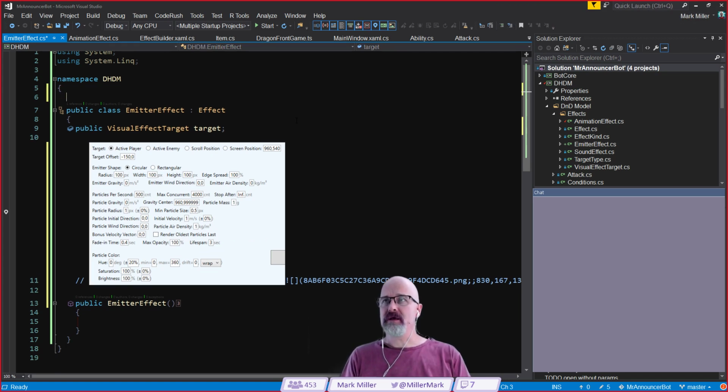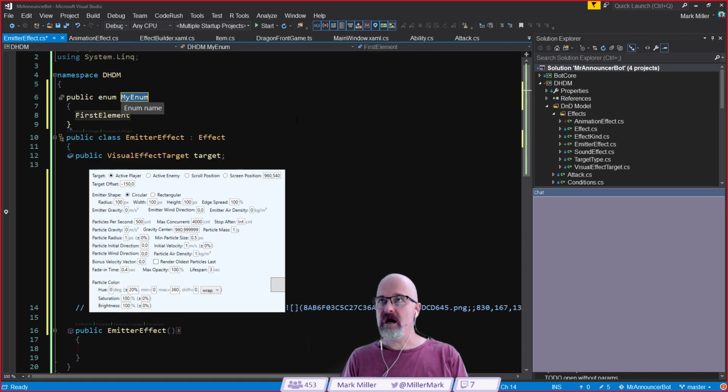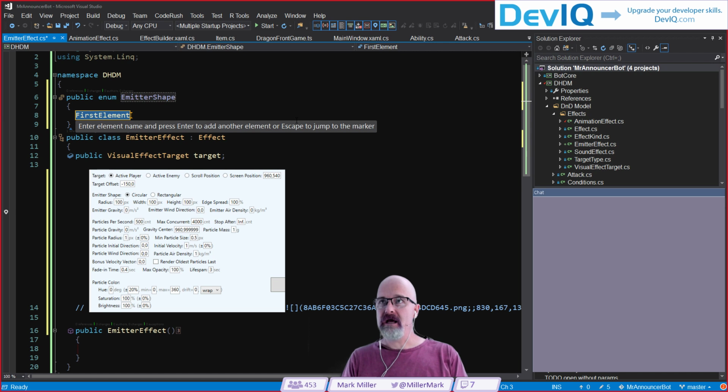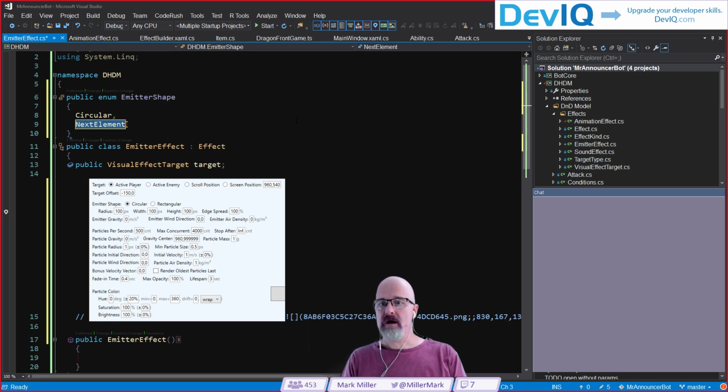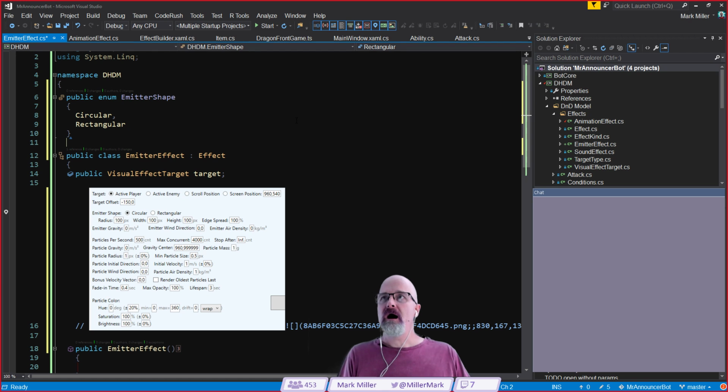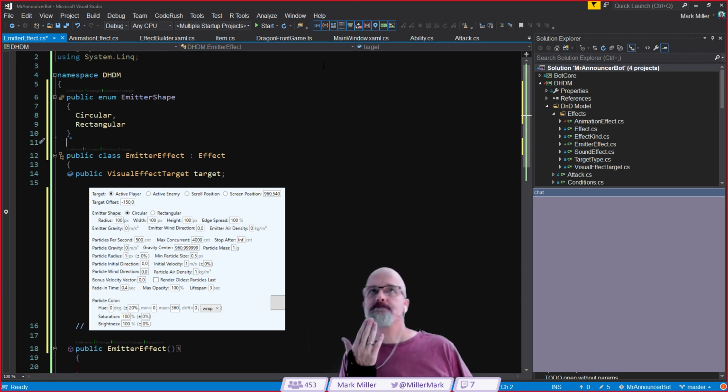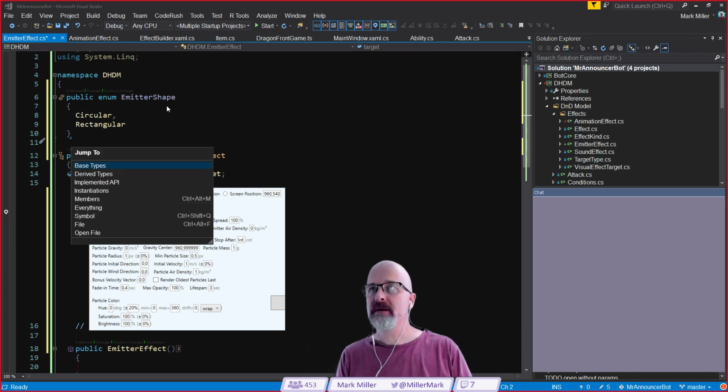So I'm going to start just building stuff here, and we'll move it out later. I'm going to build an enum. This is going to be the emitter shape, and it's got two options. Circular is one, and the other one is rectangular. As I say this, I think, oh, shoot. I think we've got an enum already out there that may even be called emitter shape.